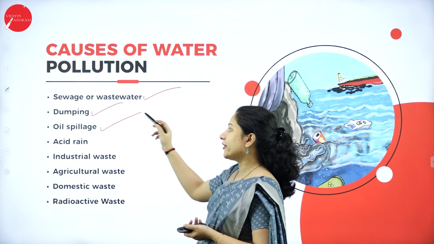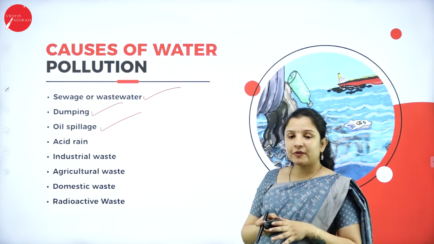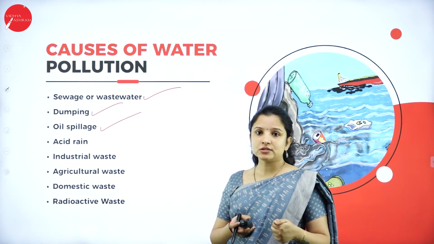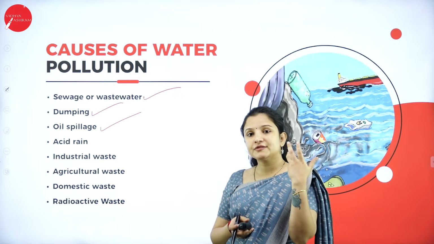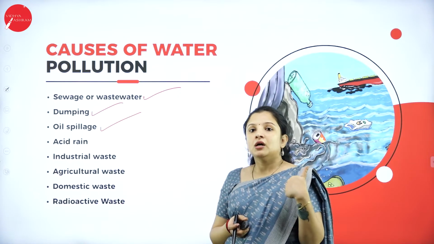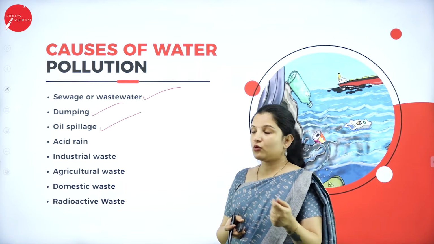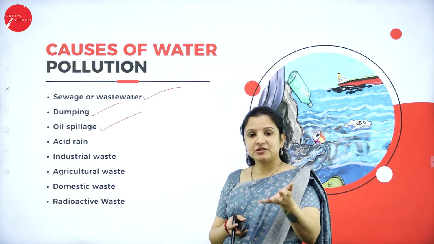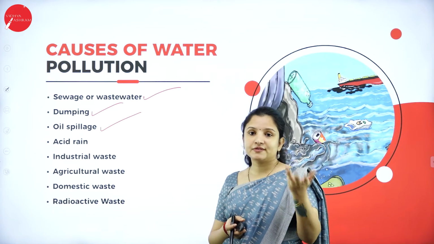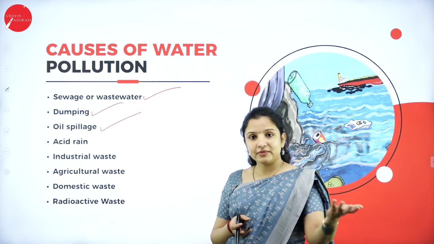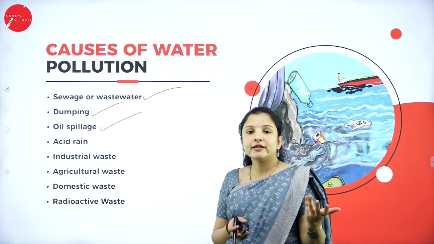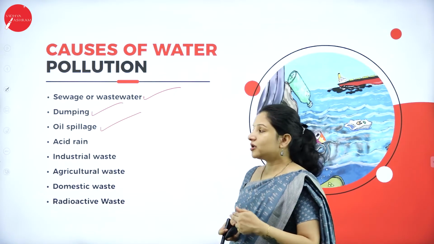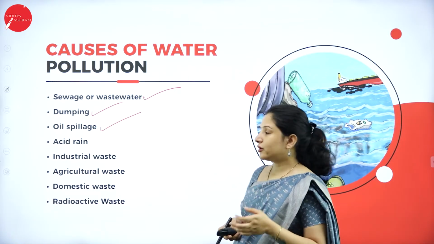Next is because of oil spillage. Usually oil is extracted from the deeper ends of the oceans. During that time also, because of some negligence or some technical error, what happens? The oil spillage can occur. And not just that, when the ships are traveling in the ocean also, because of some reason, like how petroleum leaks out of a vehicle, just like that the oil can leak out of the ship, and it can cause pollution of the water. So therefore, oil spillage is also one of the causes.